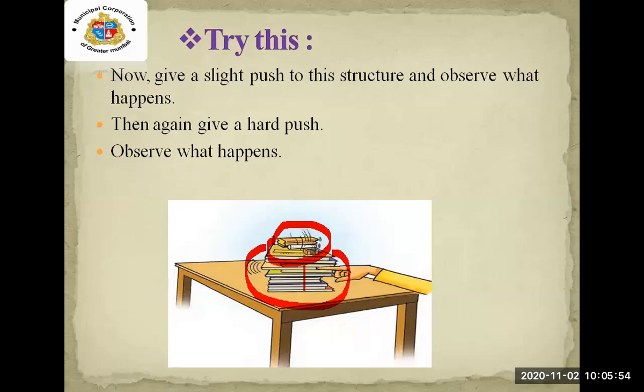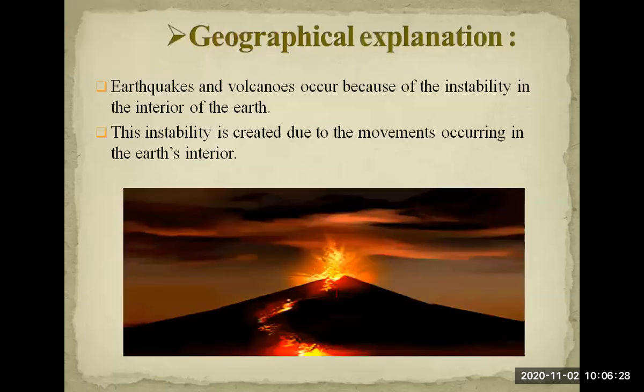You can see the changes. You can see the buildings are collapsed. Why has it collapsed? Because there is a change in the interior of the earth. So this is known as the endogenetic movements. The movements which are happening in the interior of the earth are known as endogenetic movements. I hope you have understood, through this activity, the concept of endogenetic movements, that is internal movements. So let's move on.